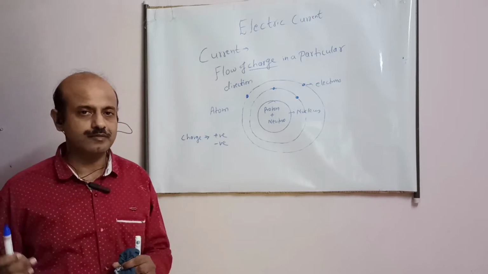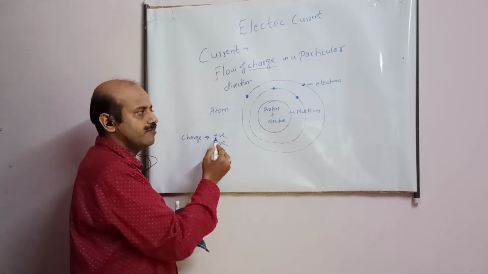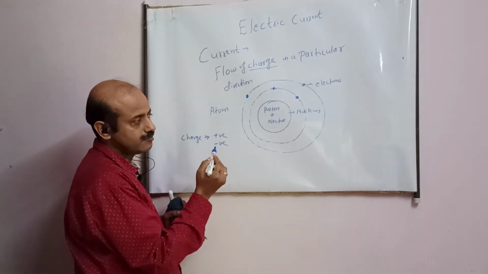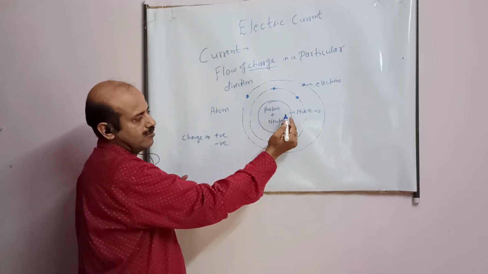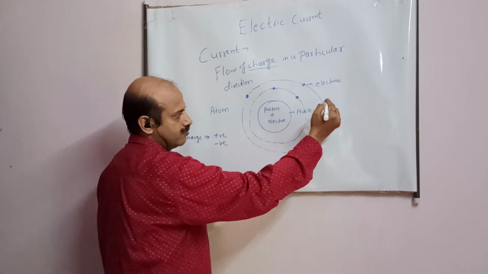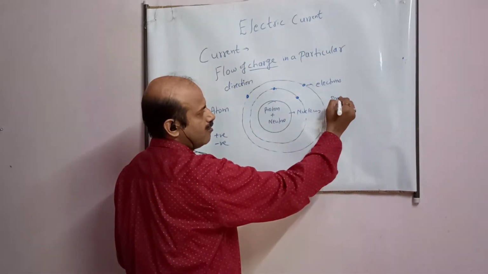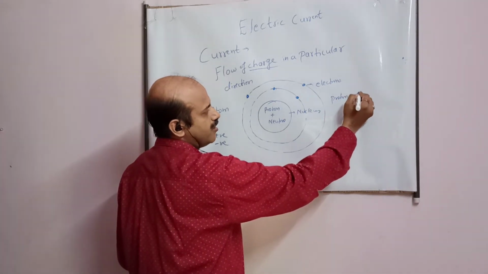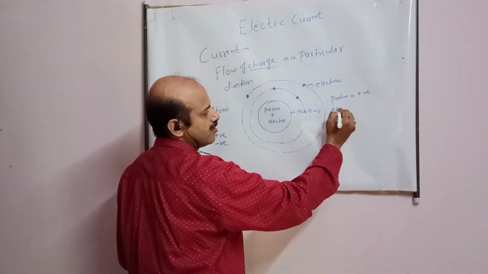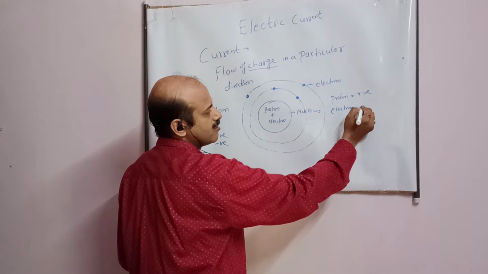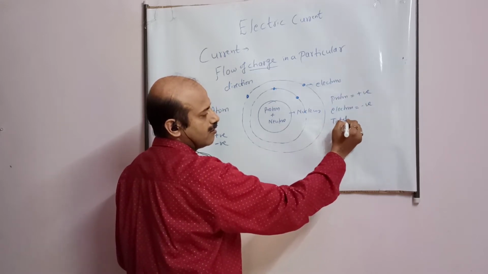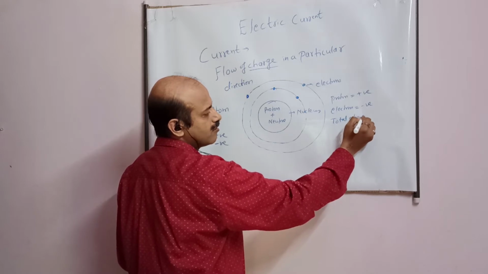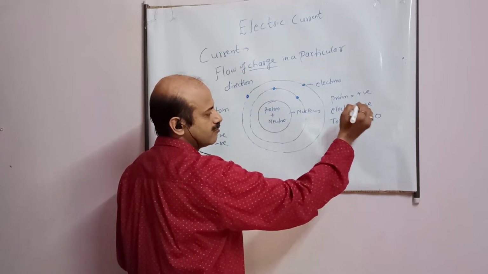What will it mean? Say in this atom, we have proton, neutron and electron. Proton is positive, electron is negative, and if you add them, the total charge comes out to be 0.